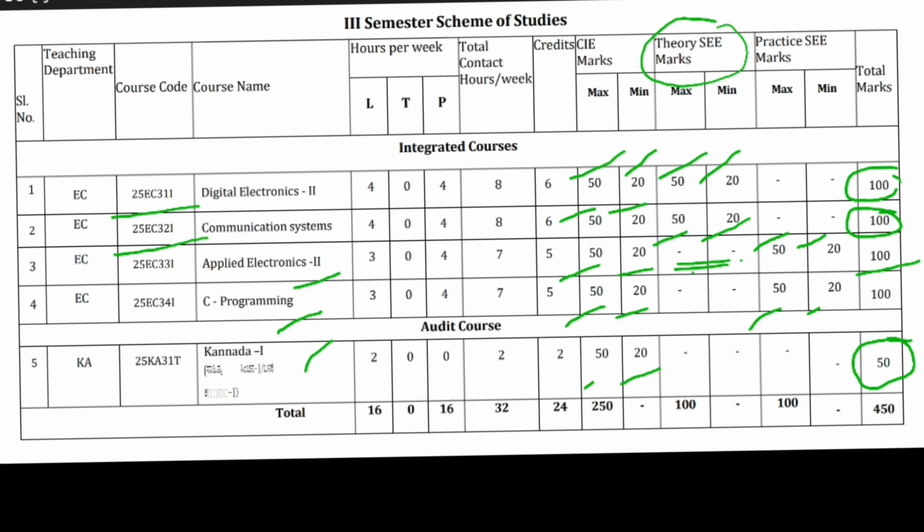The total per semester is 450 marks for all the subjects. You have 2 theory subjects and 2 practical subjects. Theory subjects have an external exam, meaning a written exam. Practical means you have to do the practicals. So we'll move on to the 4th semester subjects.